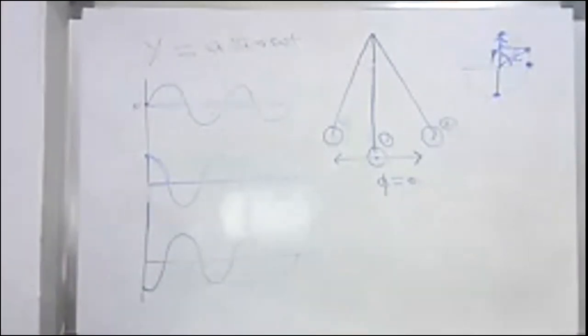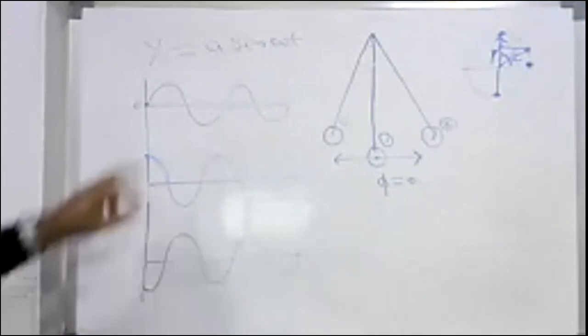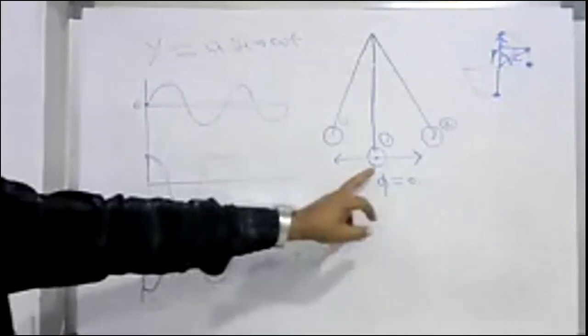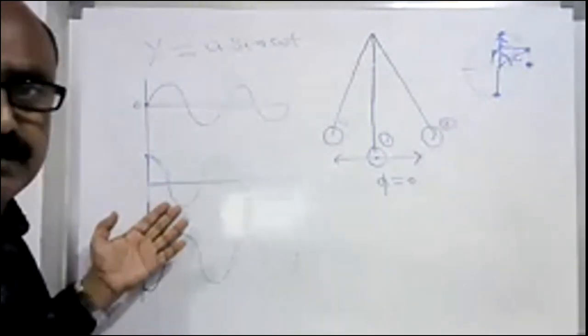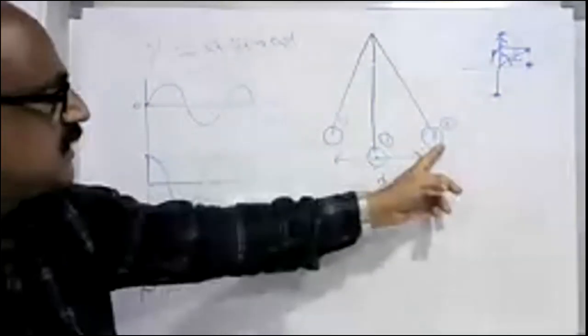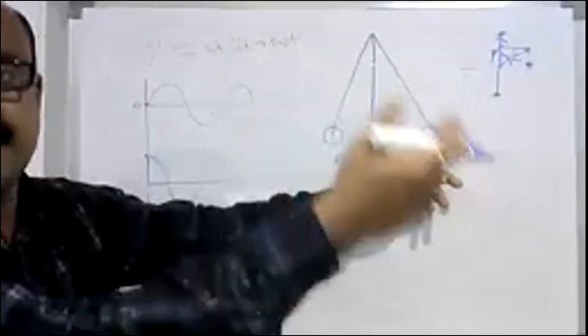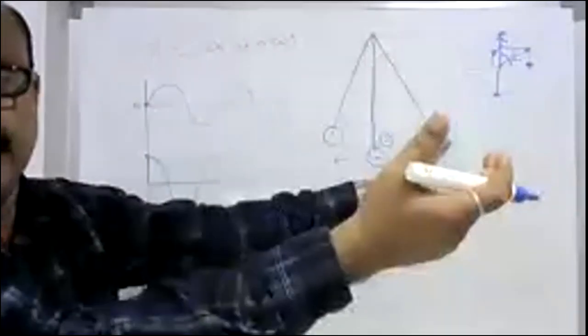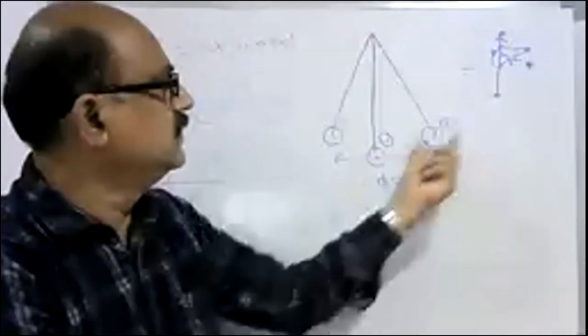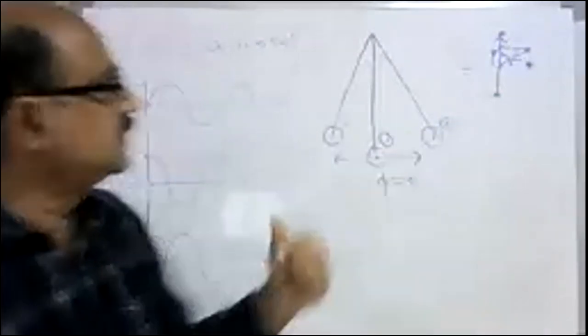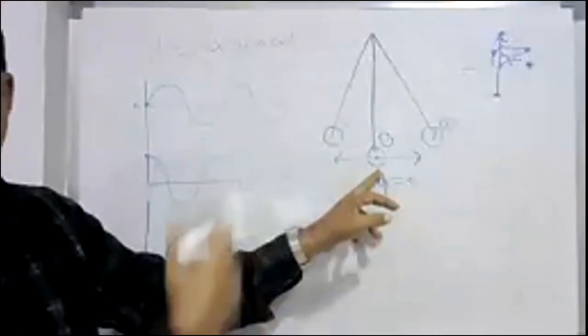So what is the difference among these two? This represents the particle starting from mean position. This particle represents the particle started from extreme end with positive angle, or you can say it is leading this particle. This was leading this particle. This particle is lagging behind this particle.